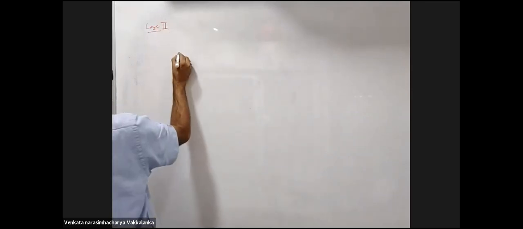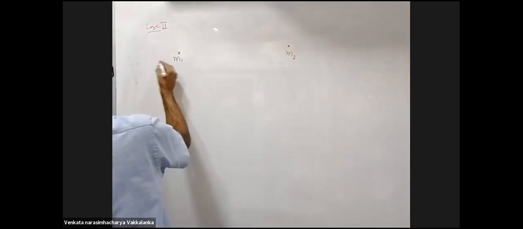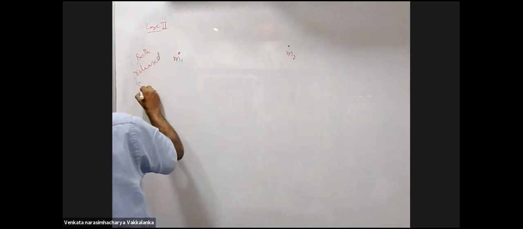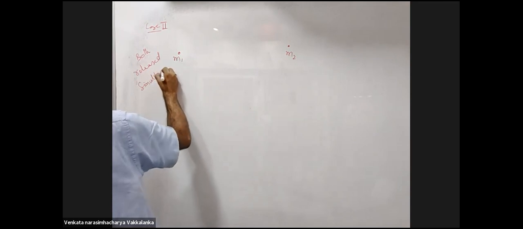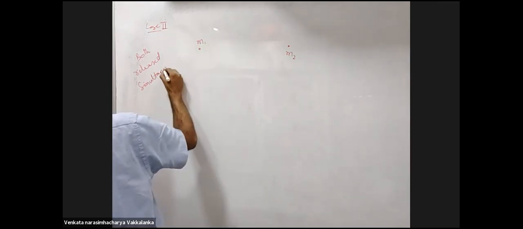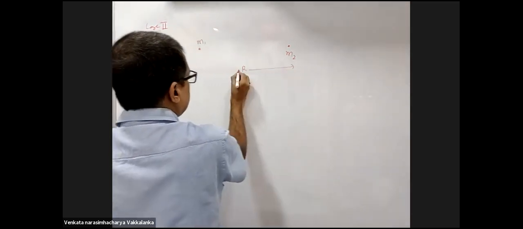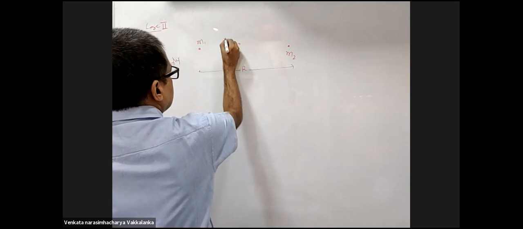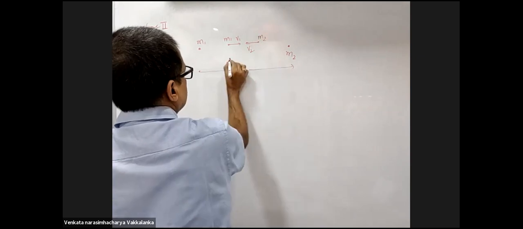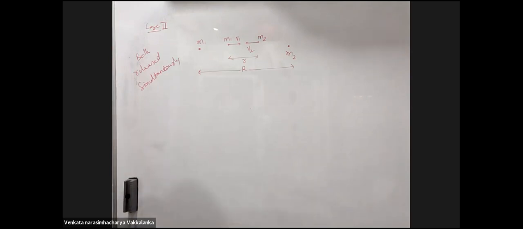Now case 2. I'll have M1, M2 released from the position shown. Both released simultaneously. Initial separation between them is capital R. M1 acquires a velocity V1, M2 acquires a velocity of V2 when the separation between them reaches small r.